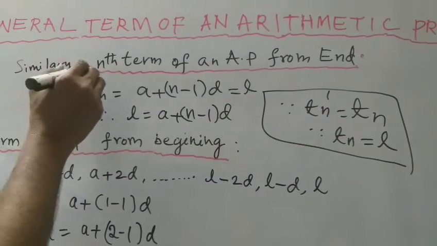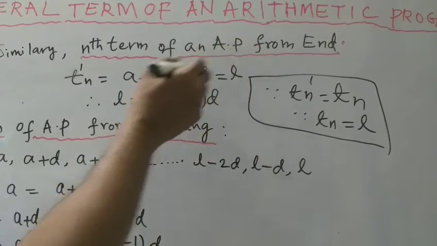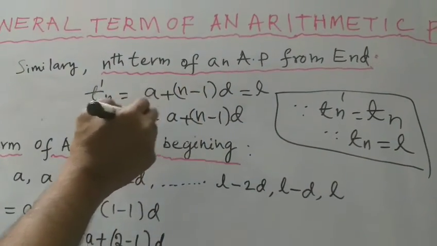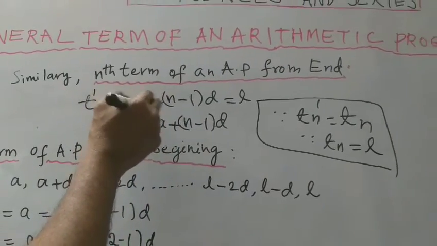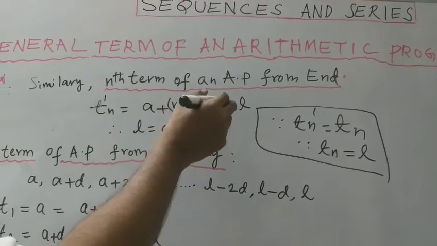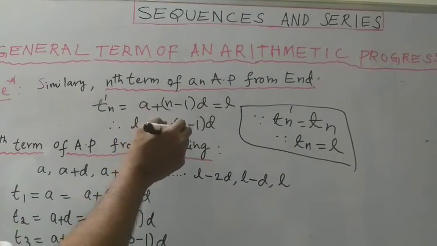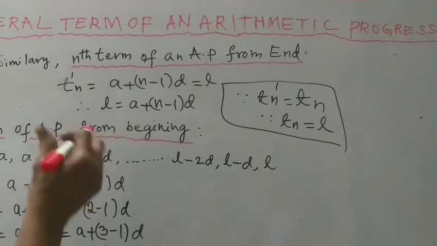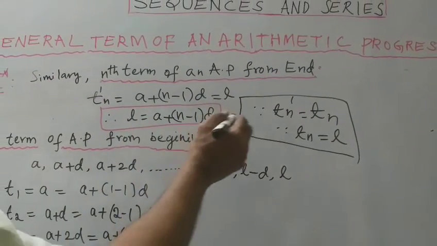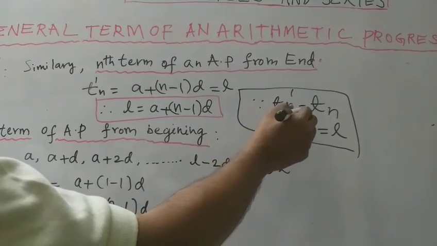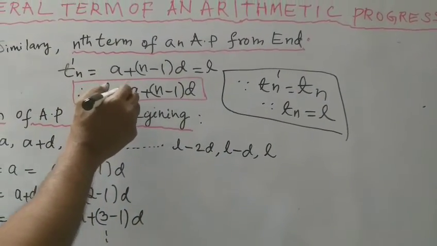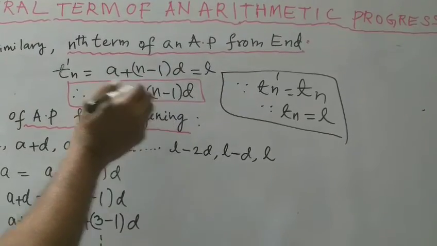So this is the nth term of an arithmetic progression from the end, that is Tn dash is equal to A plus n minus 1 into D, which is equal to L. From the beginning also we can use this same formula, A plus n minus 1 into D, as well as from the end, the last term L is equal to A plus n minus 1 into D. Since Tn dash is equal to the nth term Tn, and the nth term is also equal to the last term L, therefore L is equal to A plus n minus 1 into D.